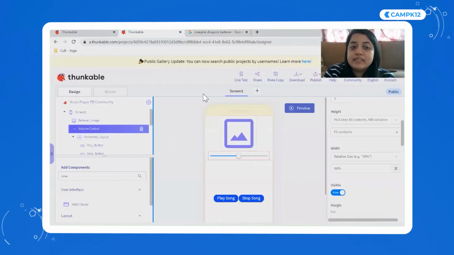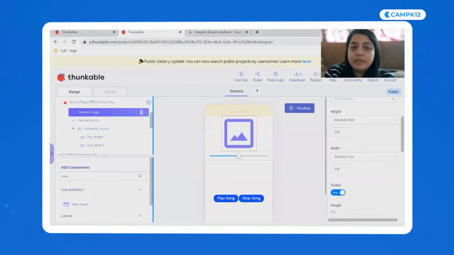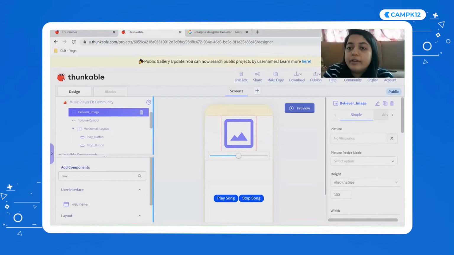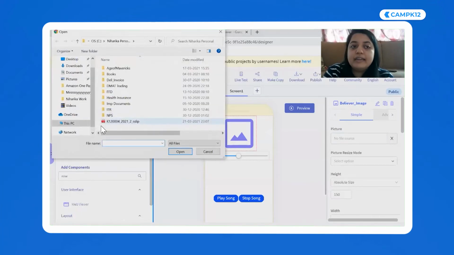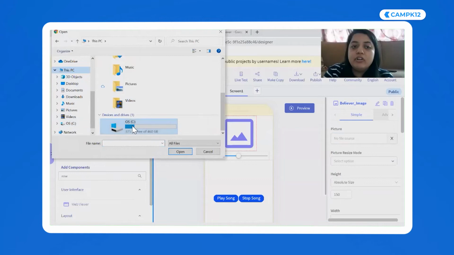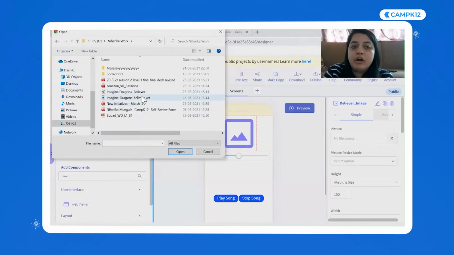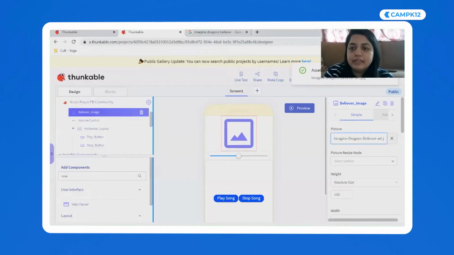Once I have saved an image, I will come here, click on image, and upload it. I click on it, say upload file, and choose the image that I have already downloaded. I am going to upload it here. Let's see what happens when I say open image.